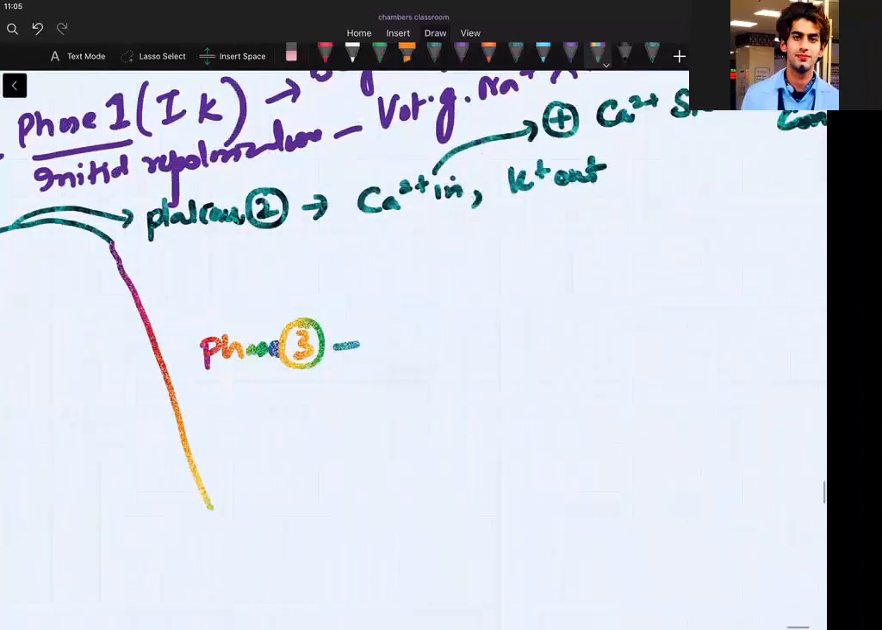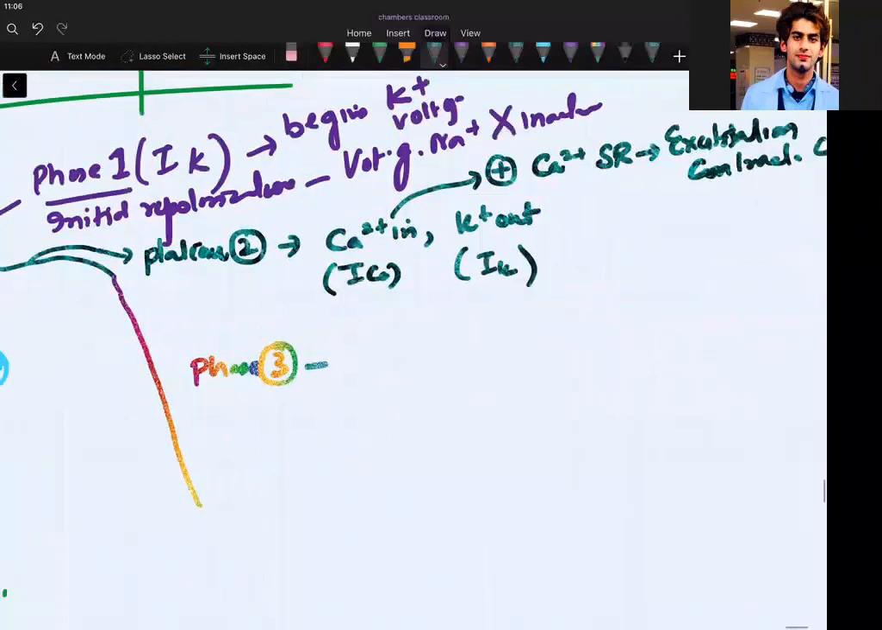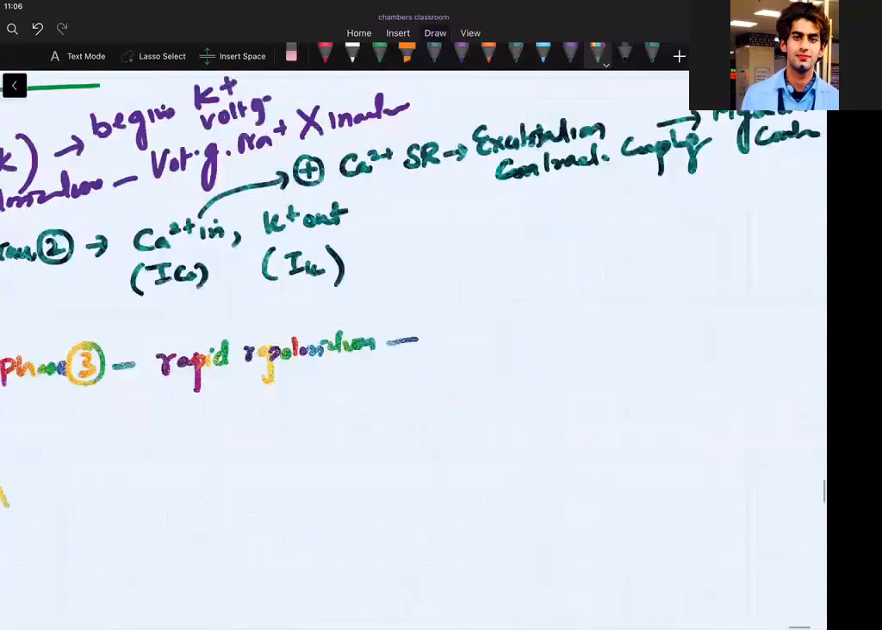So what is phase 3? By the way, which current was here? If calcium was coming in, so it was an ICa and IK, isn't it? And here phase 3 will be rapid repolarization. Rapid repolarization. That means who is going massively out? Potassium is out. More potassium coming out.